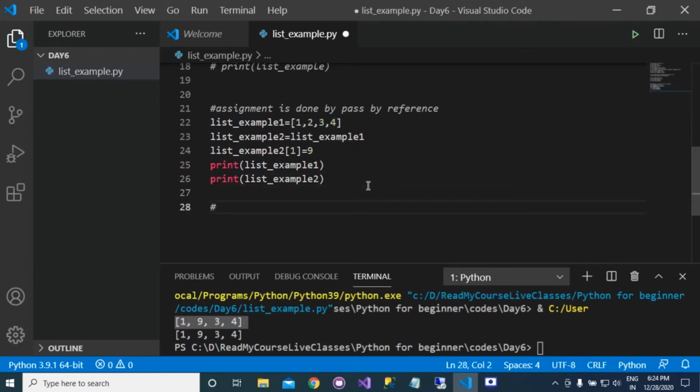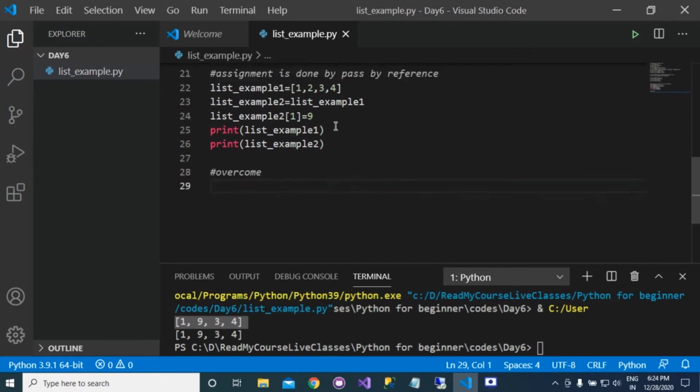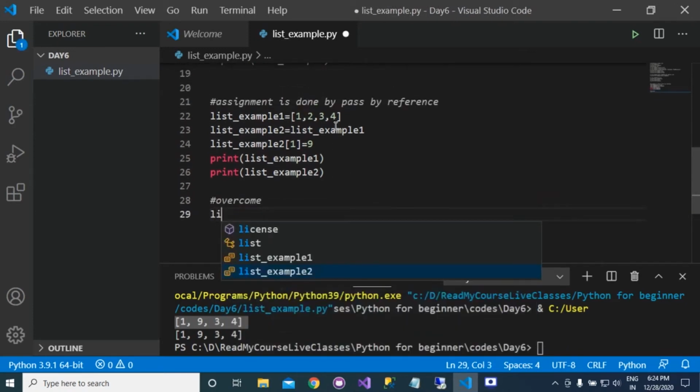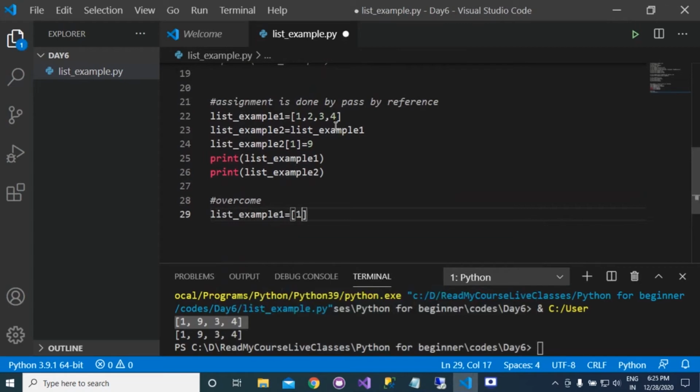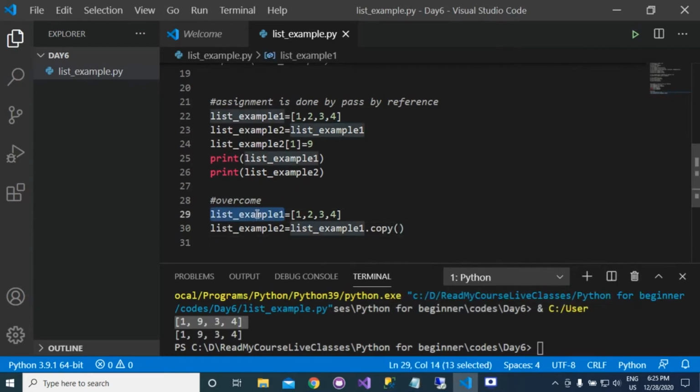So if you want to overcome this, we need to write like this. Suppose that first we have list example 1 is equal to 1, 2, 3, and 4. If we want to create a copy of this list, then we will write list example 1 dot copy. You will get a copy of list example 1, with all the values of the list only. You will not get the reference of list example 1.